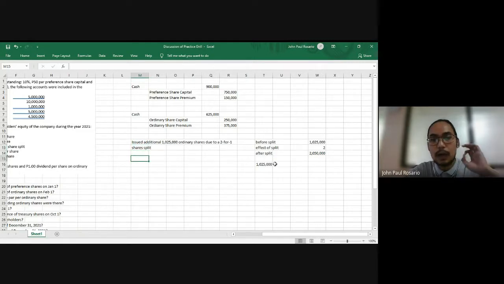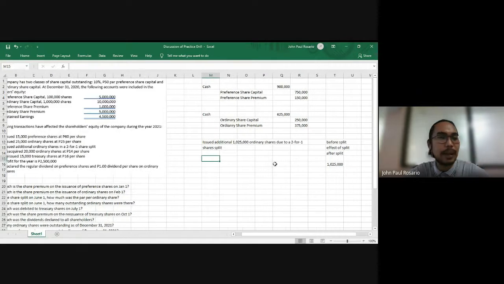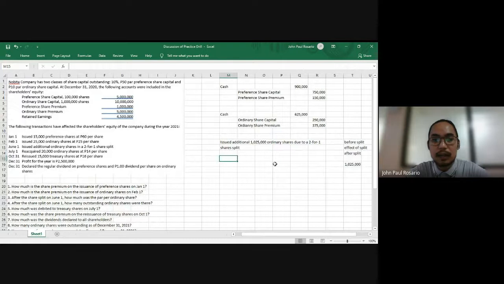Now, always remember that share splits do not change the composition of your shareholders' equity. The total of your share capital will stay the same. The total of your share premium will stay the same. The total of your retained earnings will stay the same.